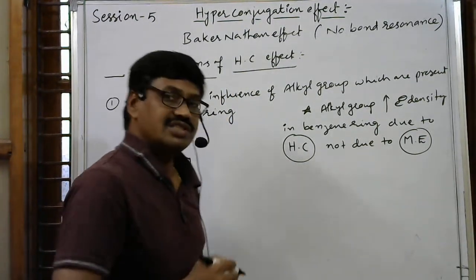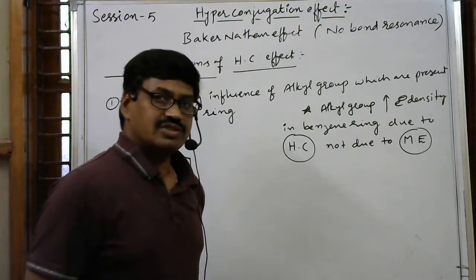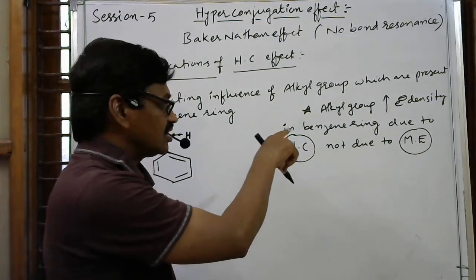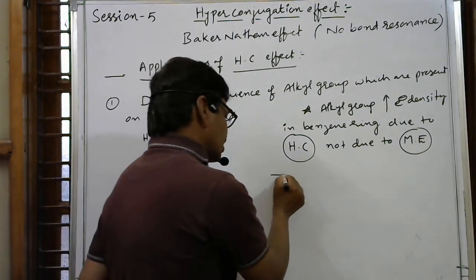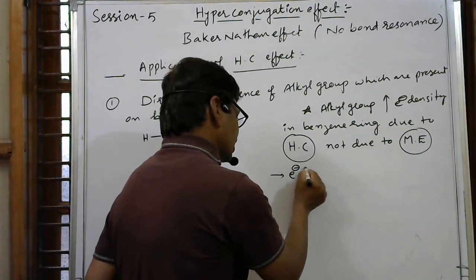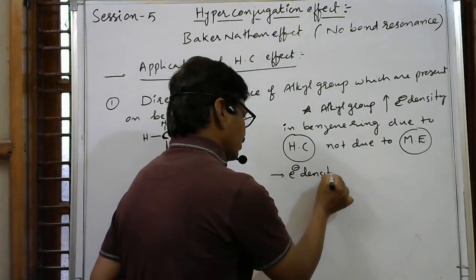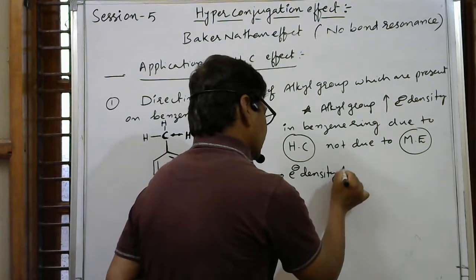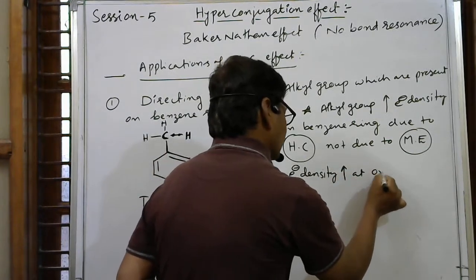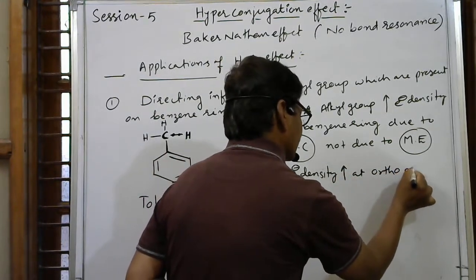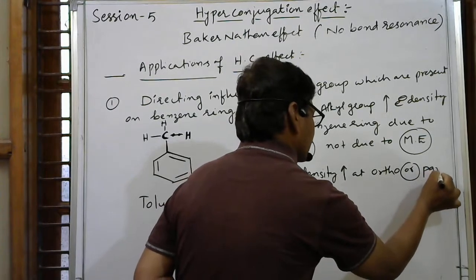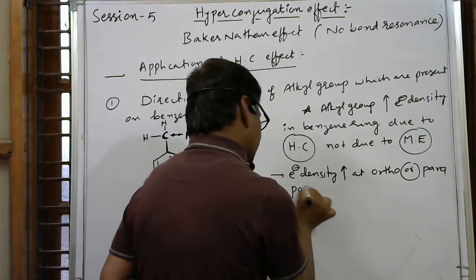Particularly the activation is at ortho and para positions. Electron density in the ring increases indirectly at ortho and para positions.